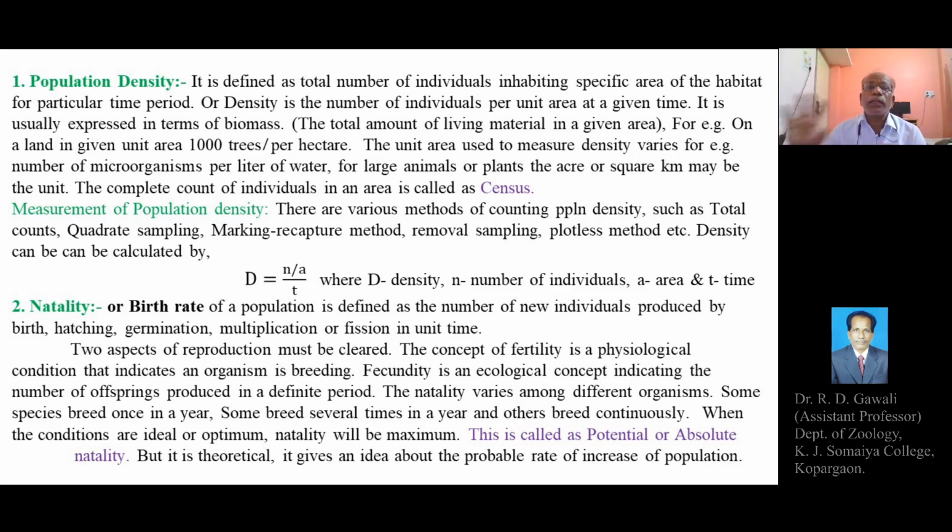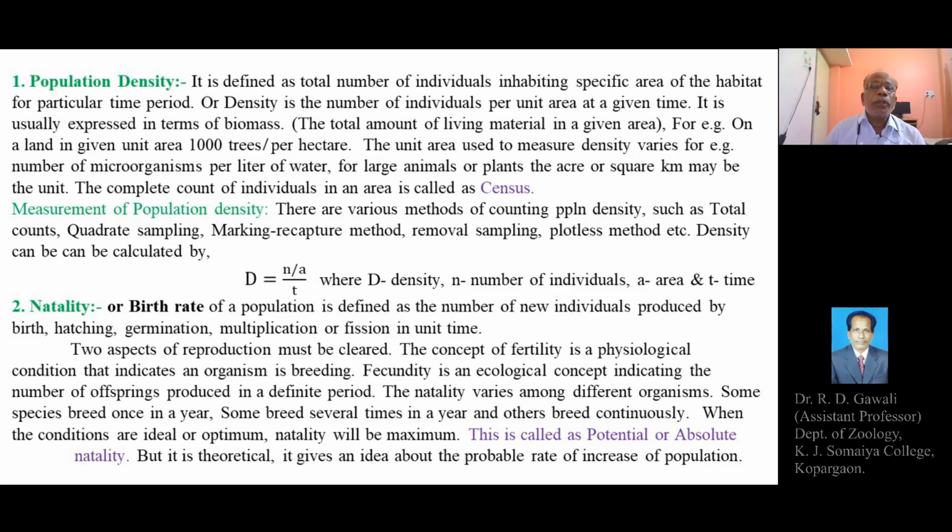For counting the population density of large animals or plants, the unit of area will be the acre or the square kilometer. For counting large animals or plants, what will be the unit? The unit will be either the acre or the square kilometer.